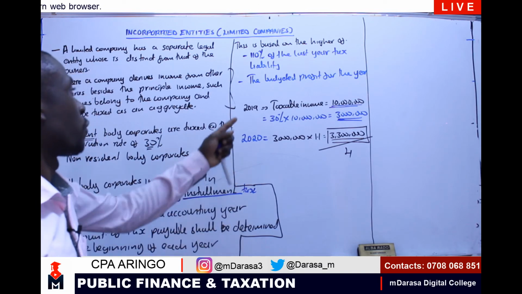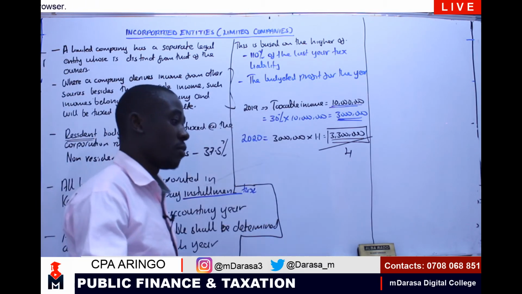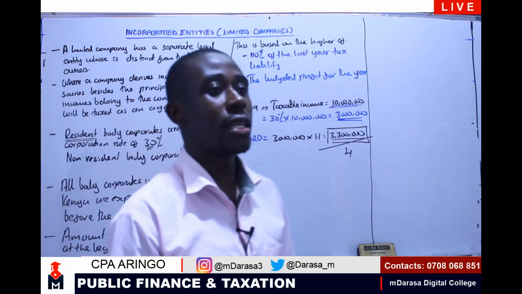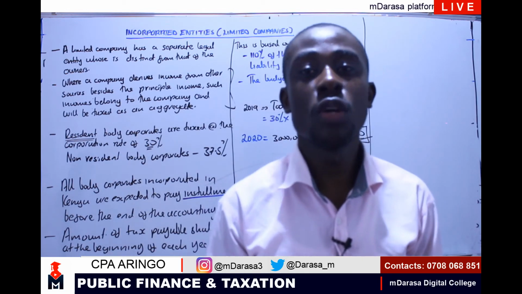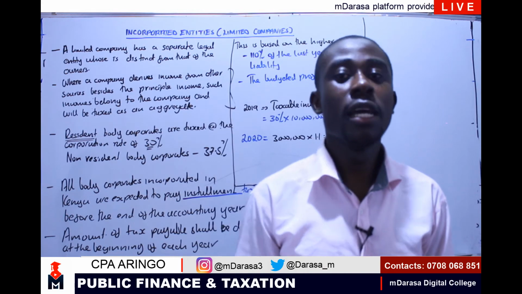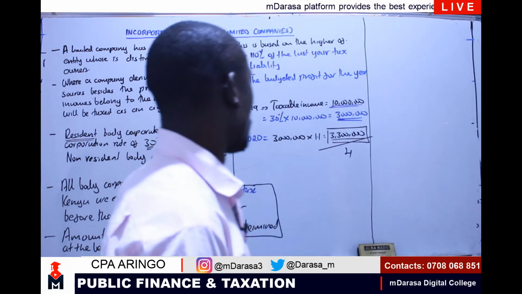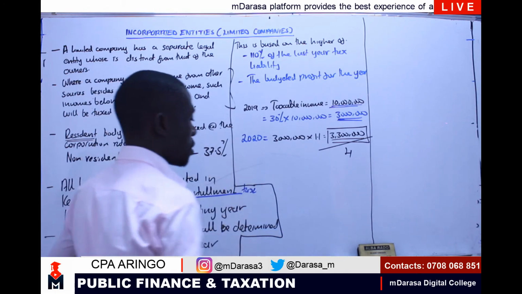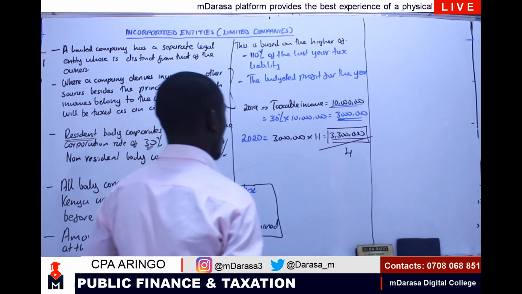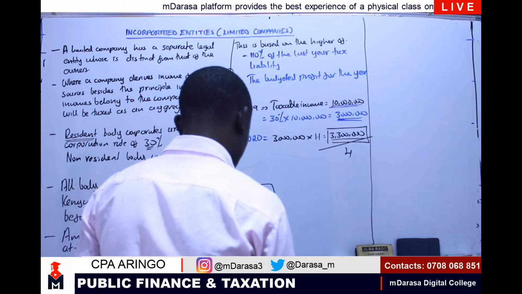The budgeted profit: you are saying that I'm going to estimate in our budget what our profit will be at the end of this year. That profit I'm going to tax at the rate of 30%, and we pay it on installment. After we've looked at this concept, I want us now to talk of the dates of paying the installment taxes.